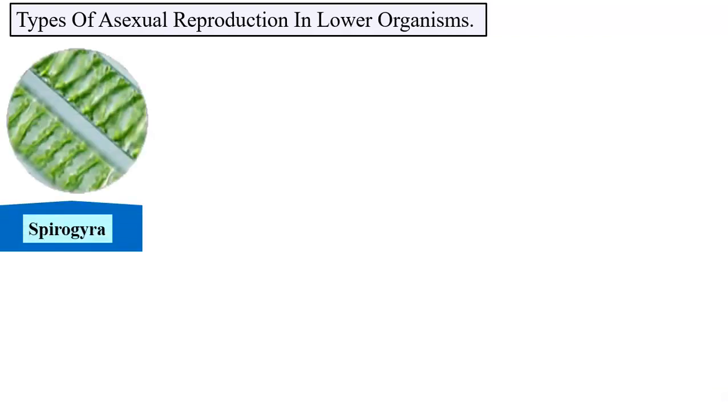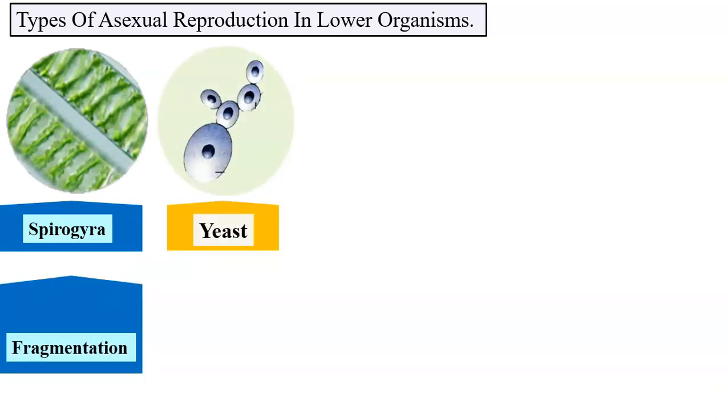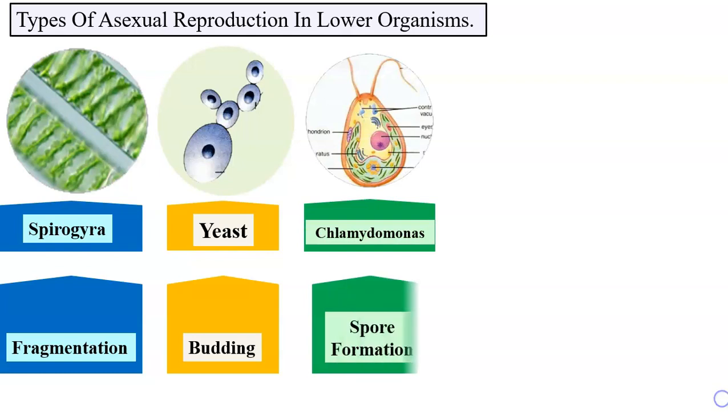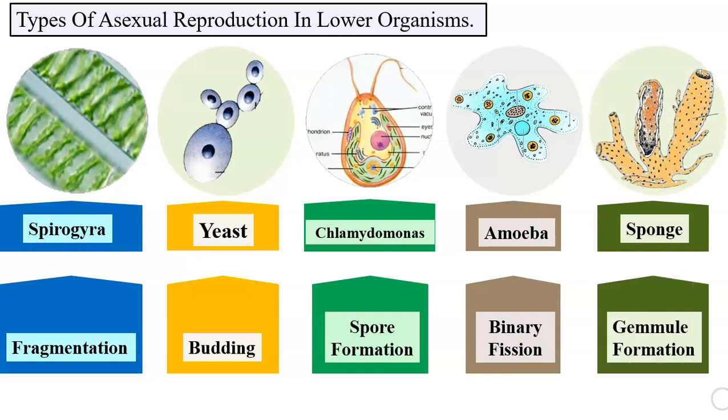Types of asexual reproduction in lower organisms. In Spirogyra, we come across fragmentation. In yeast, we find budding as a method of asexual reproduction. In Chlamydomonas, the spore formation, the zoospores, the motile spores, and amoeba, it shows binary fission. In sponge, it is gemmule formation.